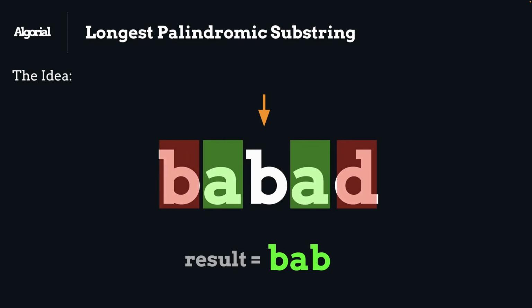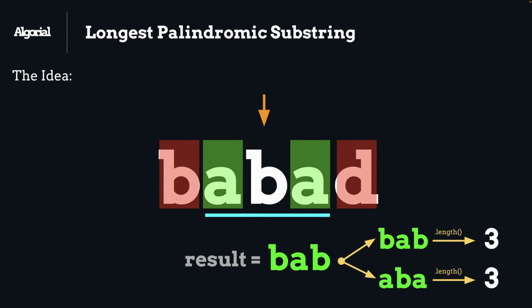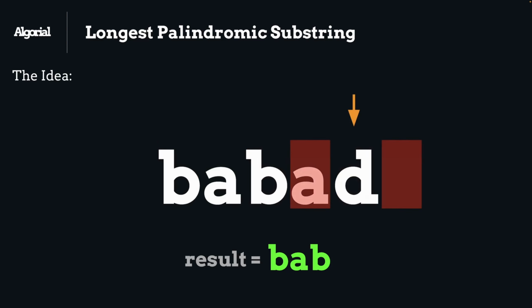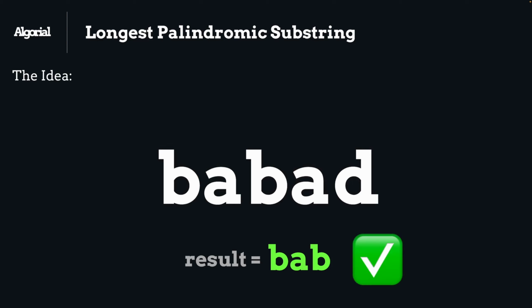But as you can see here, we have two possible palindrome candidates in this example. At this step, what we need to do is compare the lengths of both findings, and if our new finding has more characters in it, replace the result variable. But in this case, both of them have equal lengths, so we don't mind replacing it. Then we will continue that cycle until we reach the end of the string, and finally we can return what we found from the iteration.